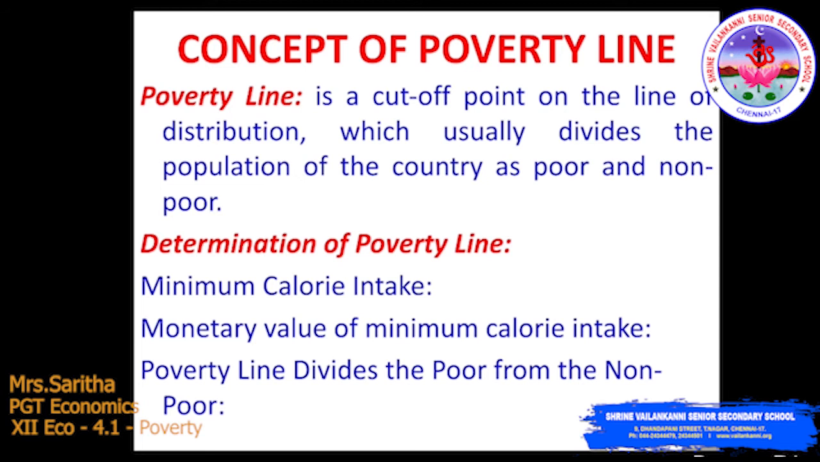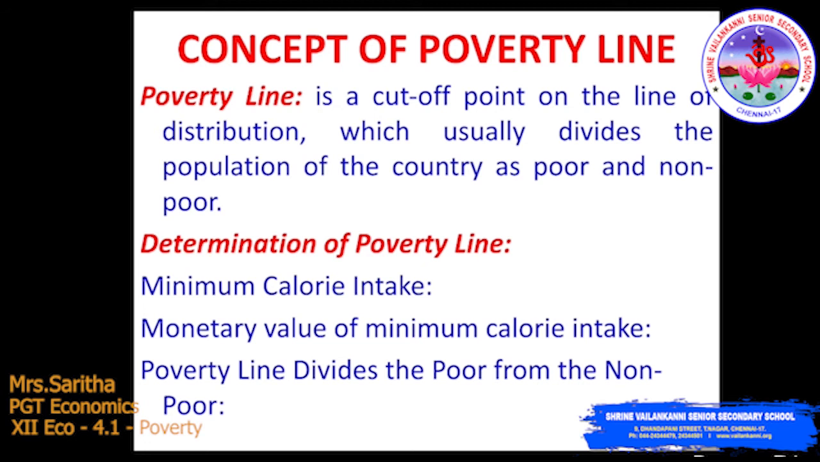First we will see the minimum calorie intake which is required. The Planning Commission has defined the poverty line on the basis of a recommended nutritional requirement of 2400 calories per person per day for rural areas and 2100 calories per person per day in urban areas. So, first point, the Planning Commission has defined the poverty line. How have they defined it? They have defined it with calories, isn't it?